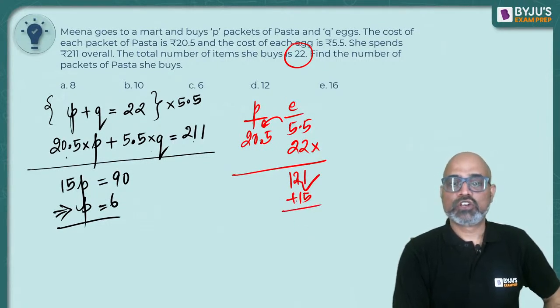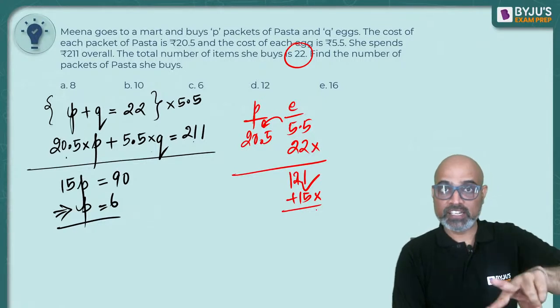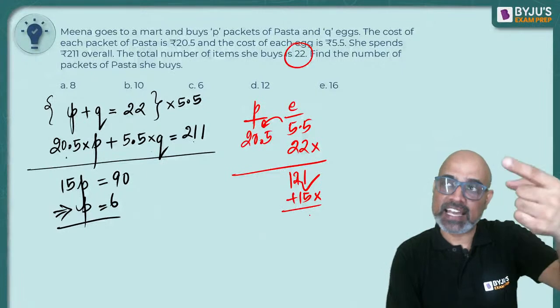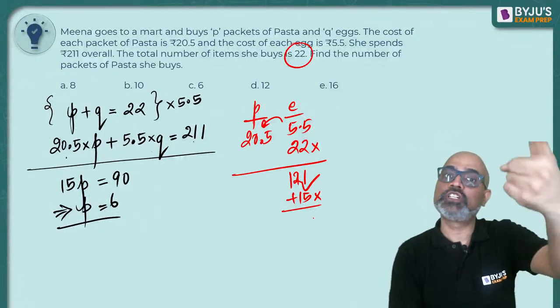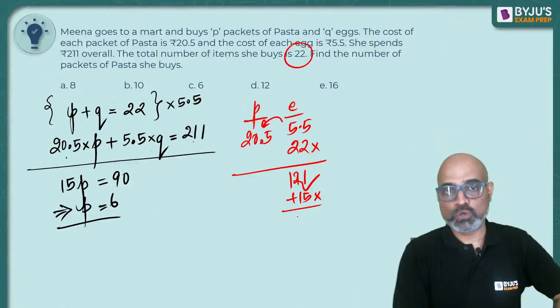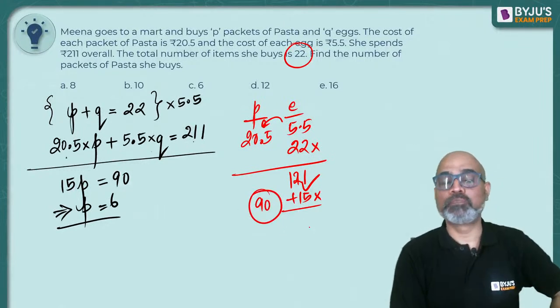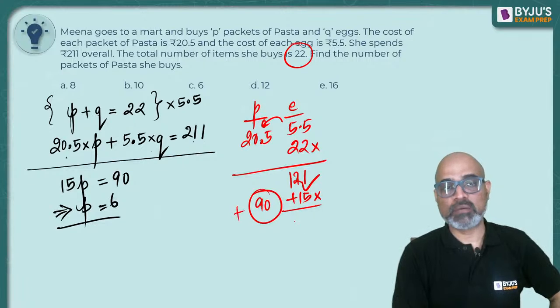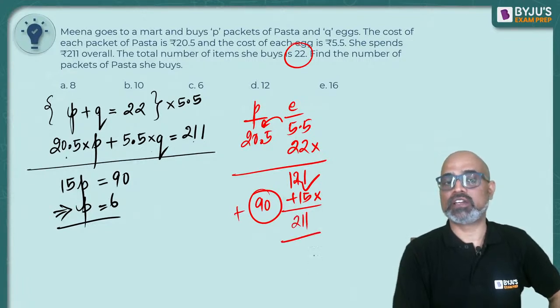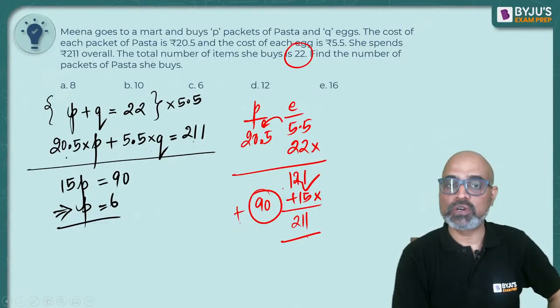ठीक है. So how many eggs should she return, and instead of those eggs she should get pasta, so that she has to pay 90 more rupees, because the total amount is 211. So 121 plus 90 is 211 na.